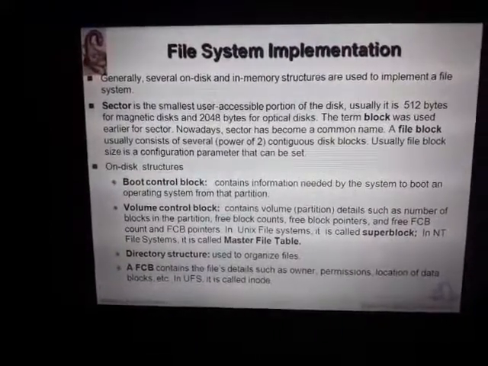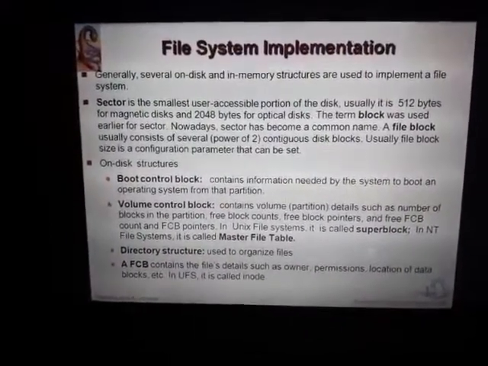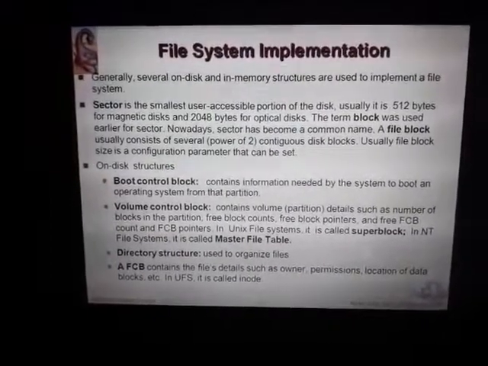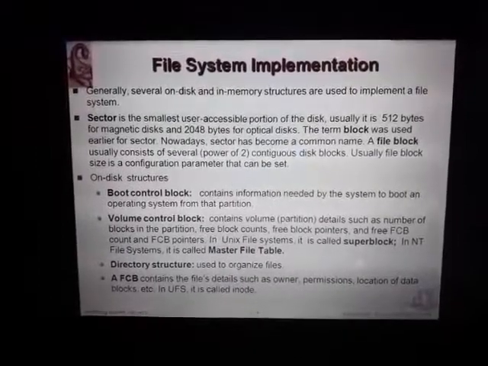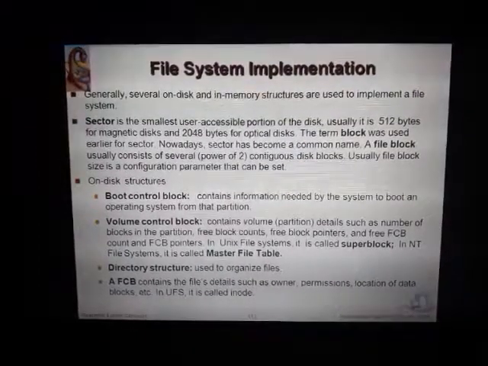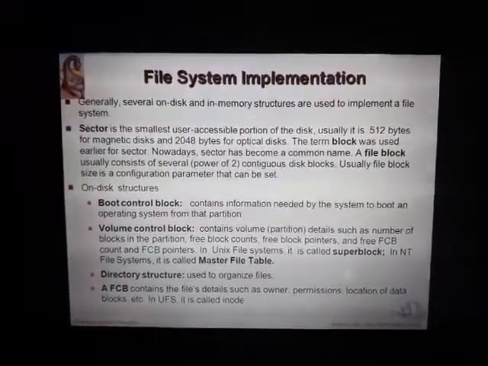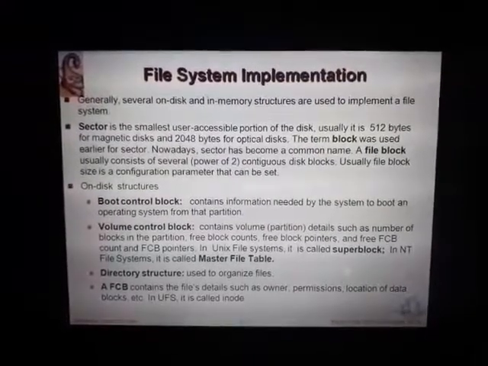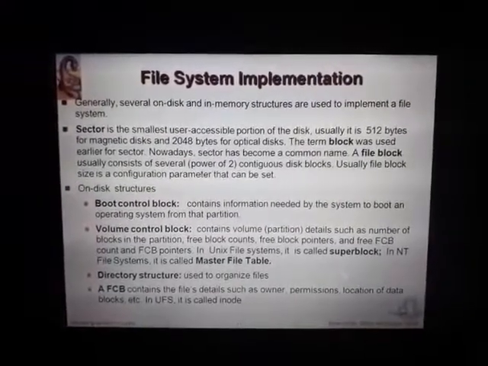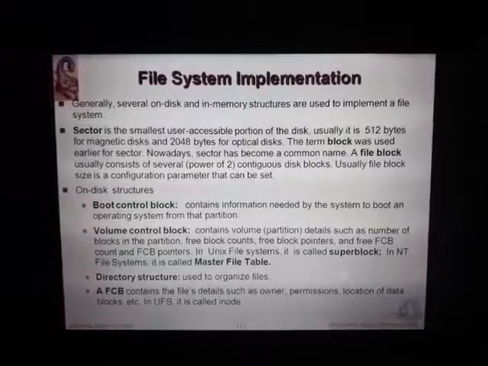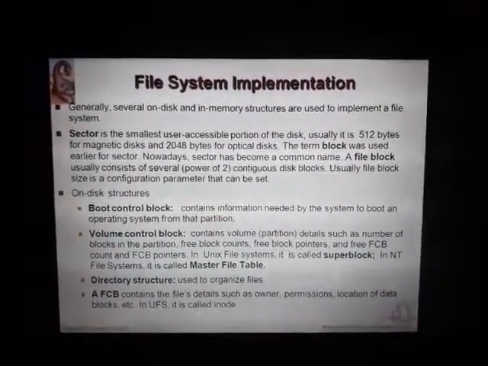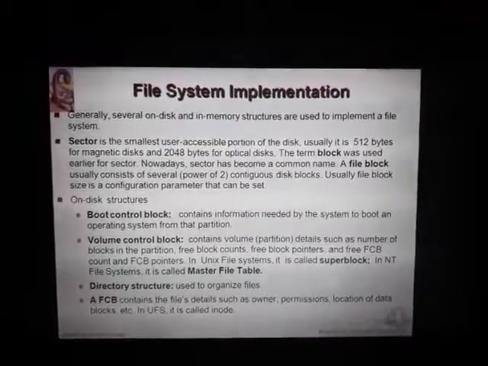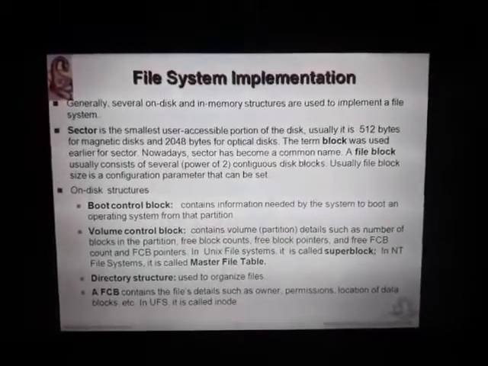File system implementation. It consists of certain components. First is the sector. It is the smallest user accessible portion of the disk. Just remember these terms. The term block was used earlier for the sector. Nowadays we use the term sector itself. A file block usually consists of several contiguous disk blocks. Usually file block size is a configuration parameter that can be set.